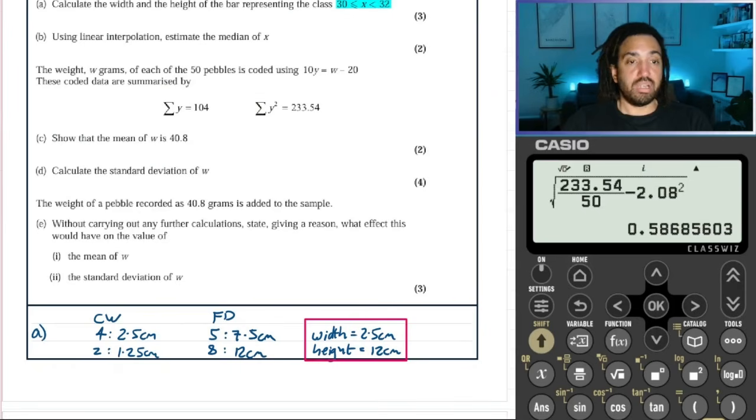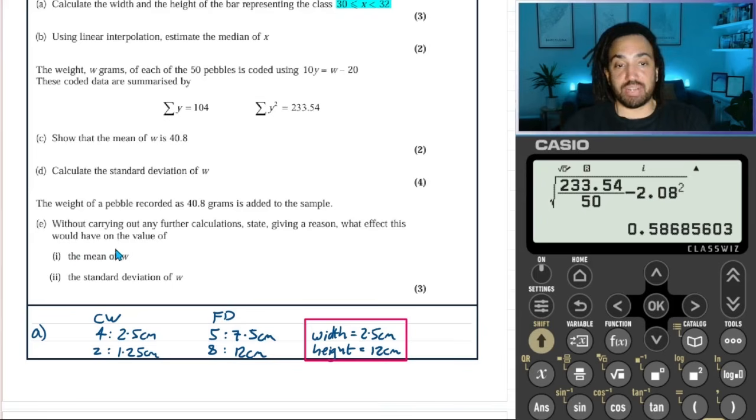5.87. Okay, so the next part says that the weight of a pebble recorded as 40.8 grams is added to the sample. Now that is exactly the mean. And it says state, without doing any further calculations, with a reason, what effect that would have on the value of the mean. Well, it wouldn't change the mean at all. The mean would stay the same because you're adding on another value, which is exactly the same as the mean.